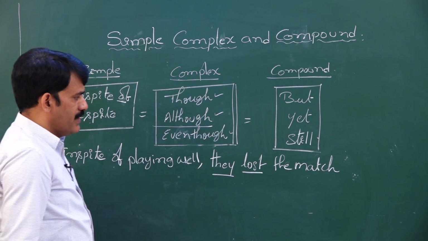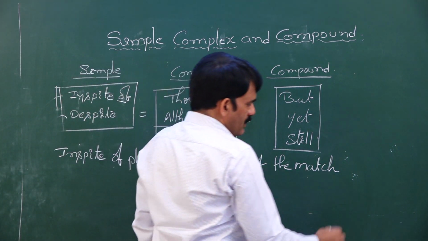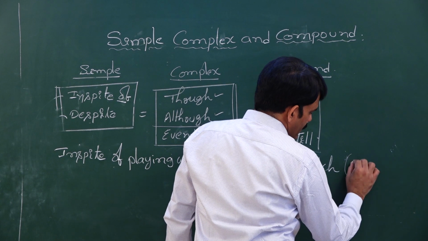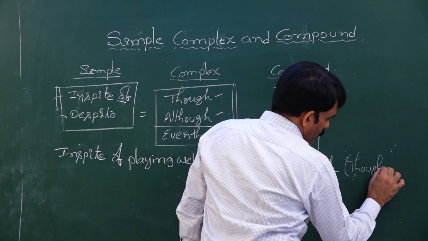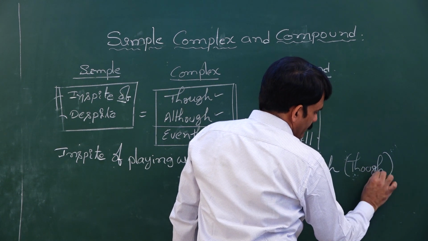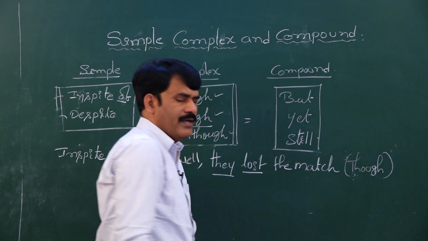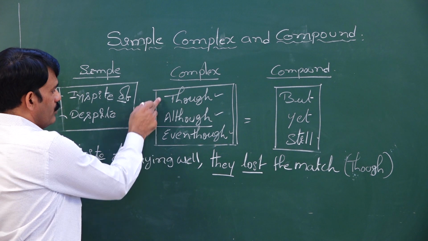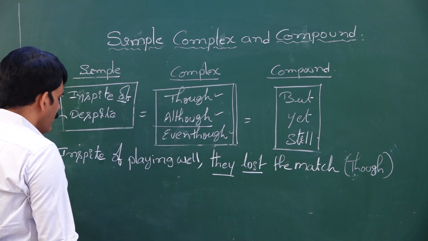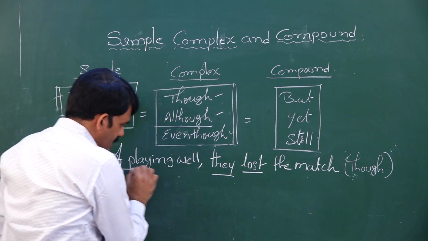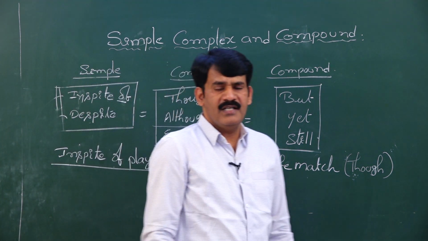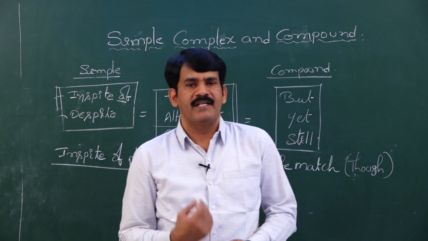Before you start the sentence, in the examination, they may ask you, rewrite the sentence using though, although, even though. Before that, you should understand what the given sentence is. The given sentence is a simple sentence.